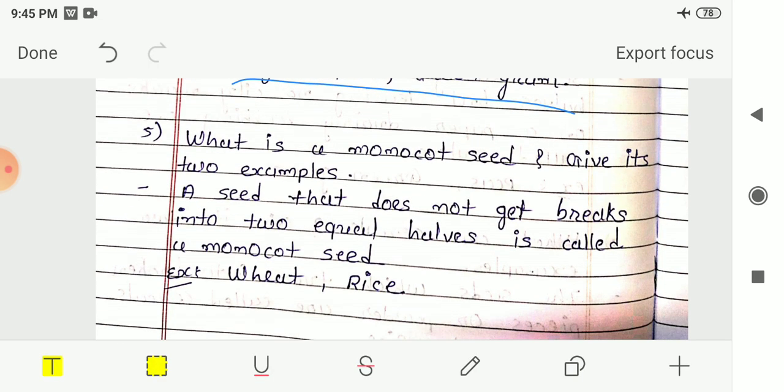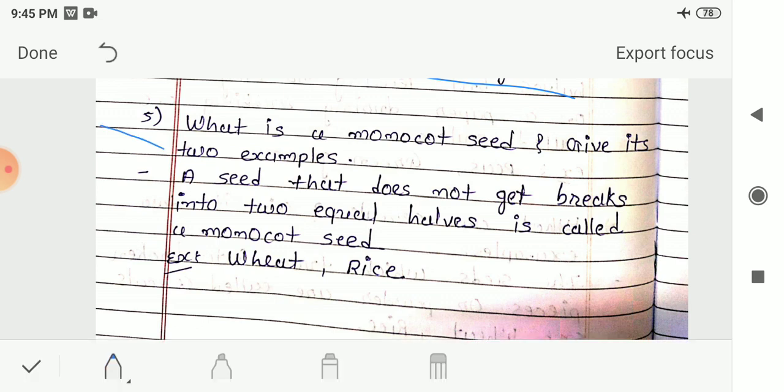Now next, fifth number question: what is a monocot seed, and give its two examples. A seed that does not break into two equal halves is called a monocot seed, and the examples of monocot seeds are wheat and rice. When we try to break this kind of seed, we cannot get two equal halves. They will convert into small pieces or into powder form. So these kinds of seeds are known as monocot seeds, and examples of such seeds are wheat and rice.